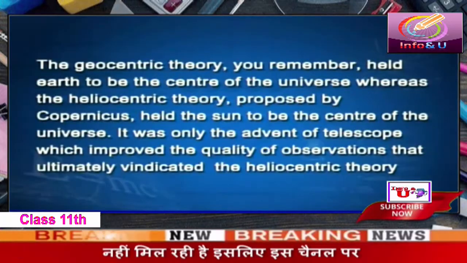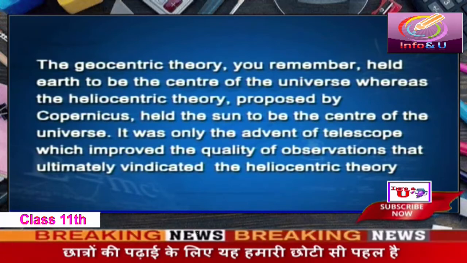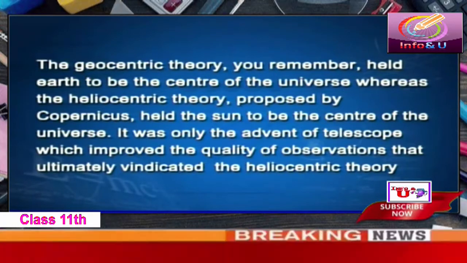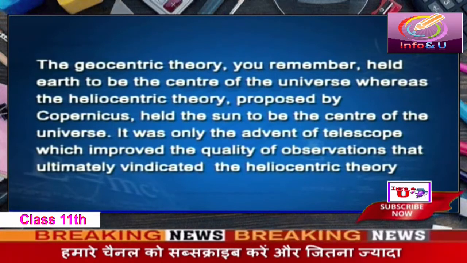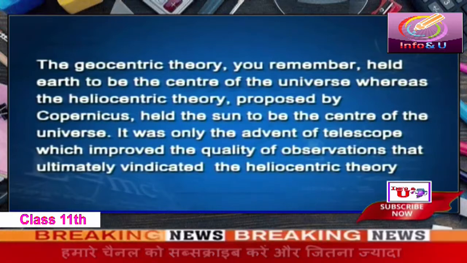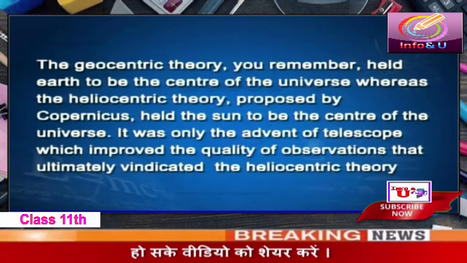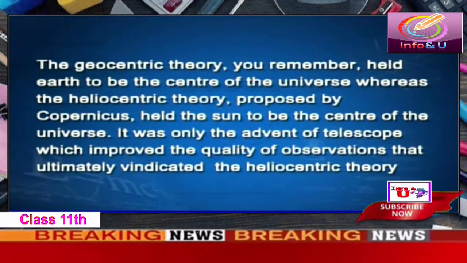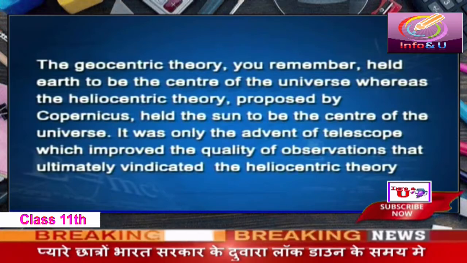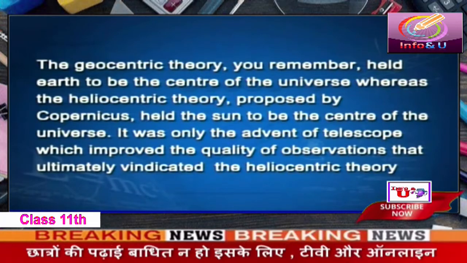The geocentric theory, you remember, held Earth to be the center of the universe, whereas heliocentric theory proposed by Copernicus held the sun to be the center of the universe. It was only the advent of telescope which improved the quality of observations that ultimately vindicated the correct heliocentric theory.